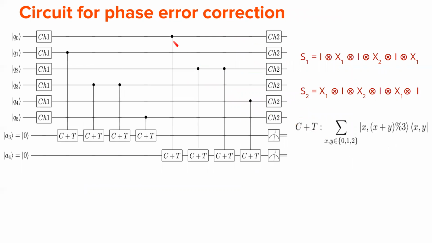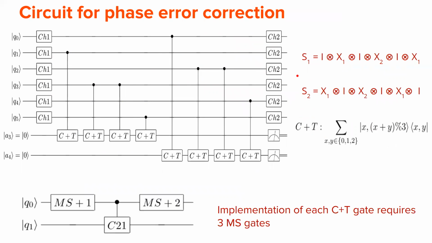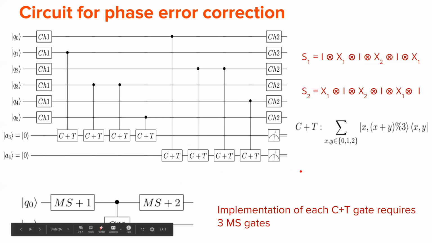So this is the circuit for phase error correction. And you can see that each of these X1 actually corresponds to what we call the C plus P gate. What the C plus P gate does simply is that the control remains unchanged and the target is basically a summation of the control and the target. So this is what is written down here. Each of these X1 corresponds to a single C plus P gate and X2 is basically X1 taken twice, so that is basically 2 C plus P gates. Now this C plus P gate is not an MS gate, but it can be generated using 3 MS gates like this. So the cost of each C plus P gate is actually 3.